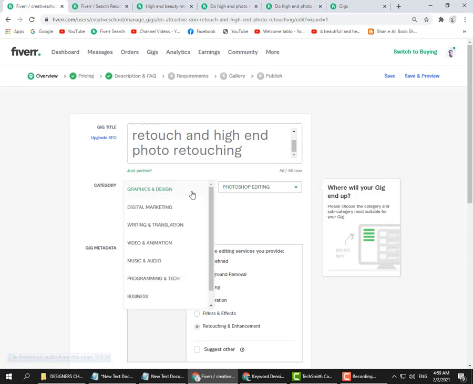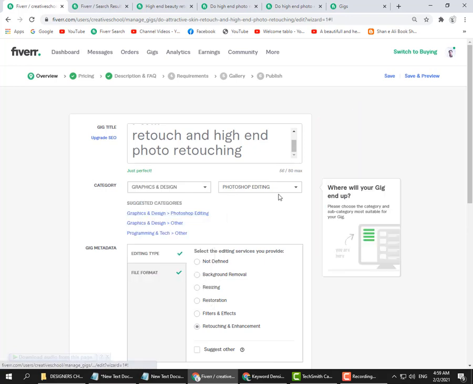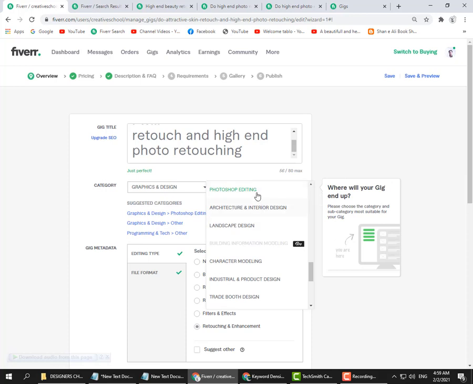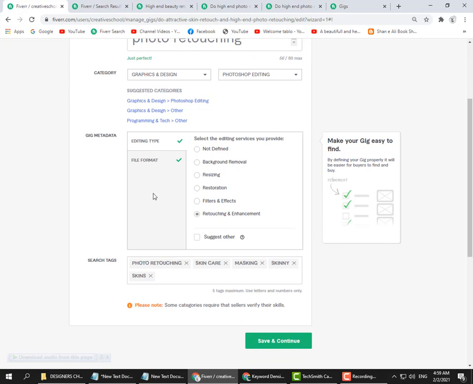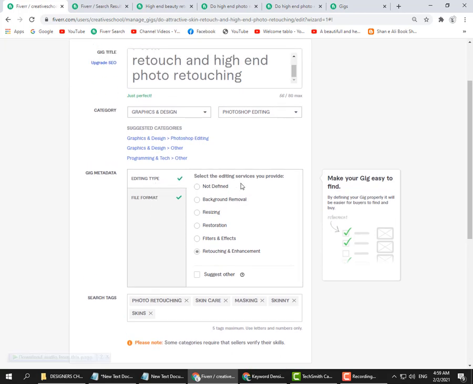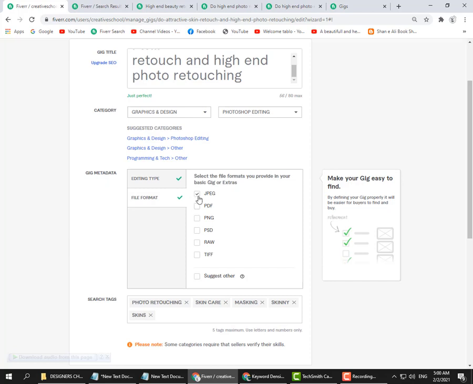Okay, my category belongs to graphics and design, and I suggest Photoshop editing, and then Fiverr will show the suggested keywords accordingly. Now I selected retouching and enhancement. Now I will click a file format. I will provide only JPG format. If you want to provide any other formats, you can click on any other formats.